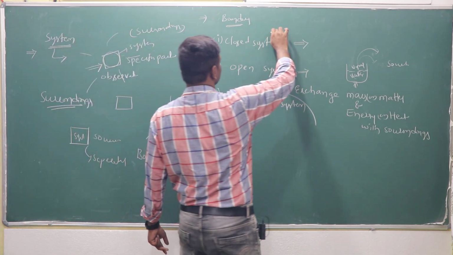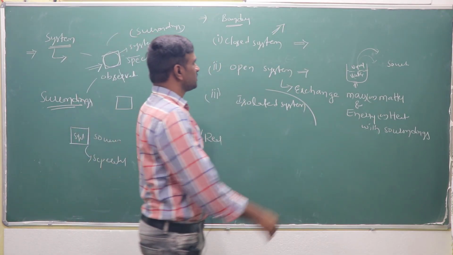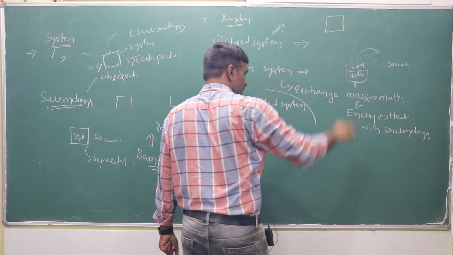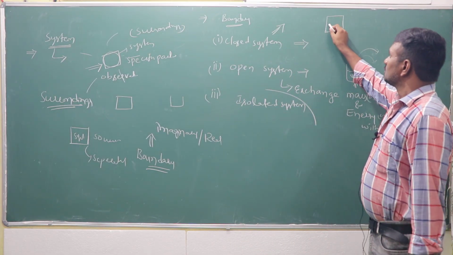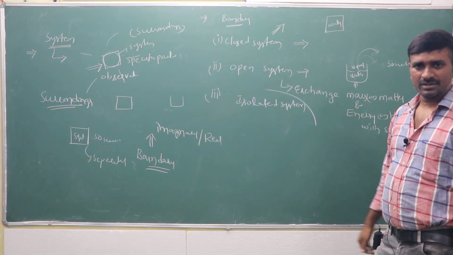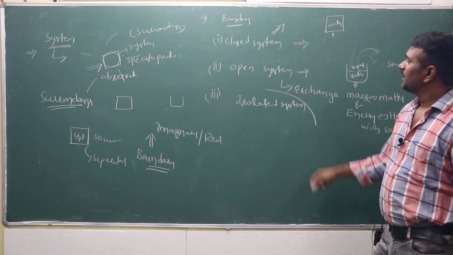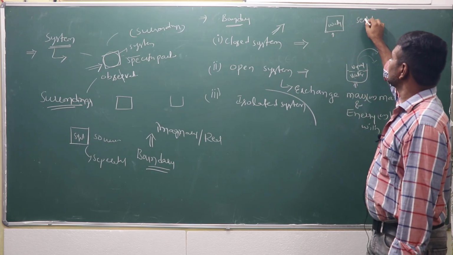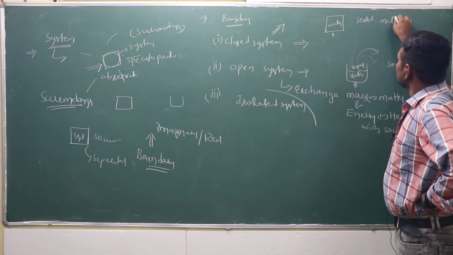Now what is a closed system? In a closed system, if it is sealed, made of a conducting material like copper or steel, it may contain water or a water and vapor system. If heating takes place, matter cannot exchange with the surroundings because it is sealed.